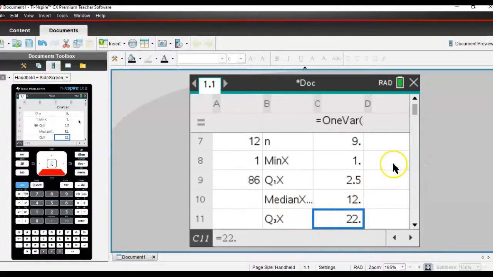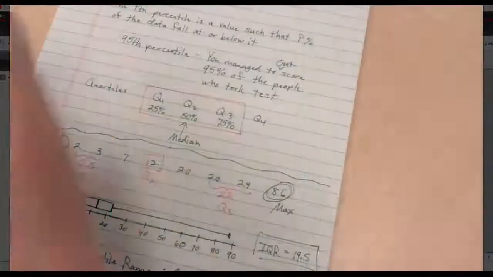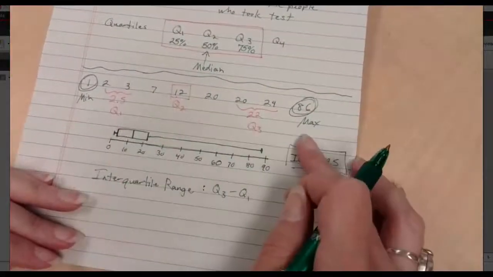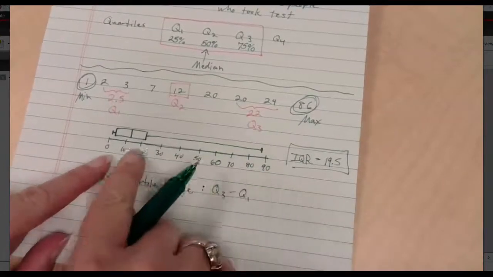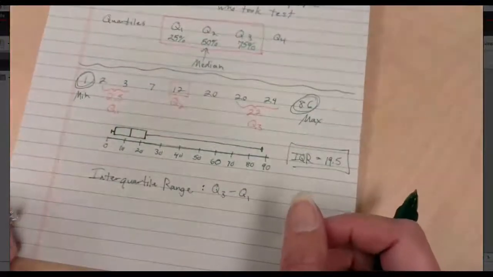If we run the one variable summary, we get a whole bunch of measures of central tendency, we get a whole bunch of measures of variance, but we also get our 5-number summary. Look at, there's all of them. Right there, ready to go. So I can use my paper and I can stretch everything out. And I can find it this way. But if I'm nice to my calculator and I ask, it'll also give me the 5-number summary to make my box and whisker. Again, box and whisker, please make sure that you are using a number line to line it up. Otherwise, you're just making stuff up, which can be very misleading.